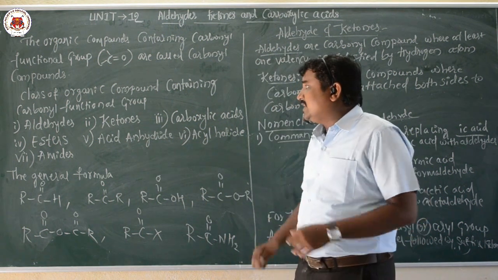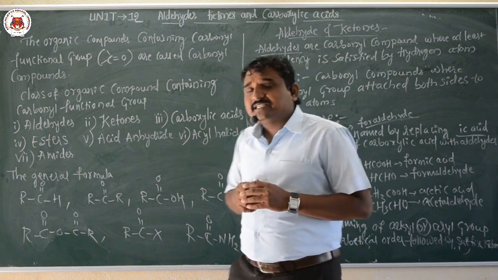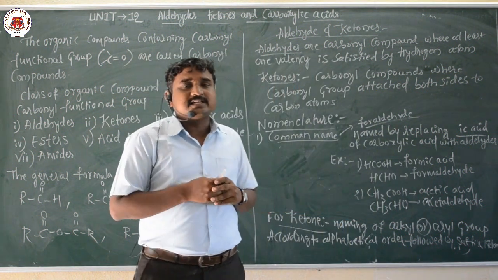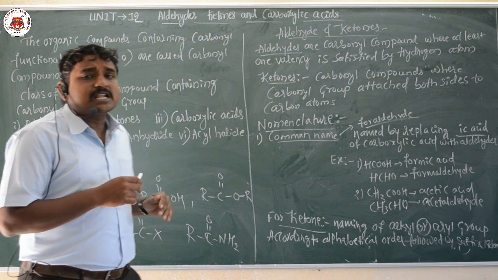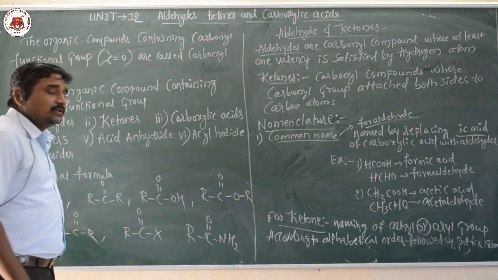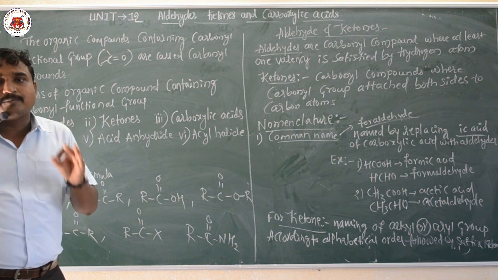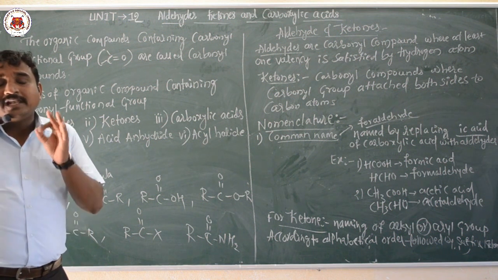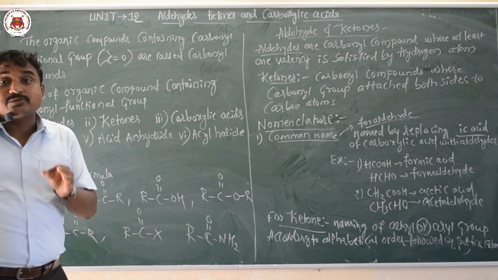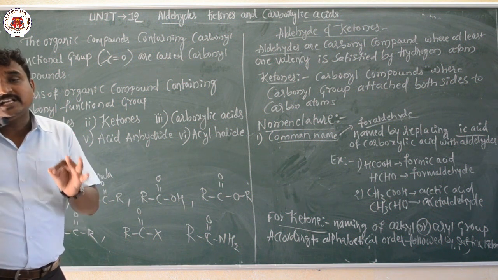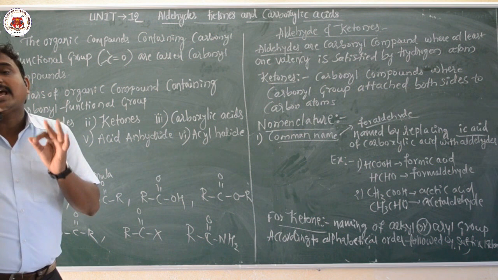Now the aldehyde general formula is RC double bond OH. That means aldehydes are carbonyl compounds where at least one valency of the carbon is satisfied by a hydrogen atom.